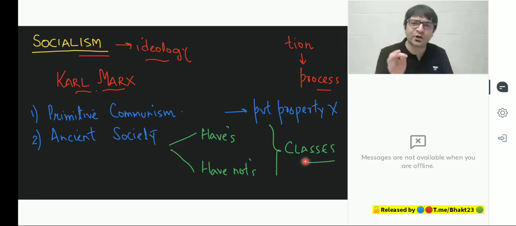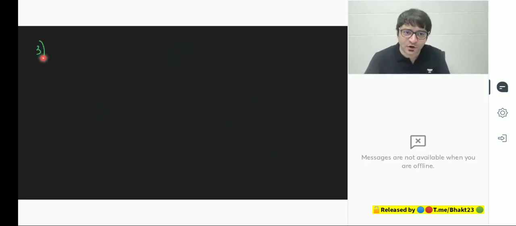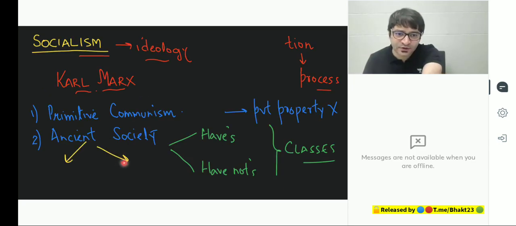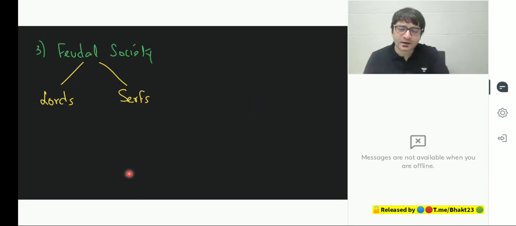And that's what Karl Marx said. The history of the world is the history of class struggle. These classes have struggled with each other. Karl Marx further says, even this ancient society got destroyed, and then transformed itself into a feudal society. And this is also where two classes emerged: landlords and serfs. And in ancient society, two classes emerged: masters and slaves. Karl Marx says after the feudal society, we entered into a capitalist society.